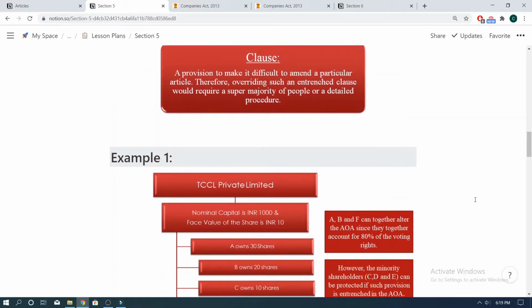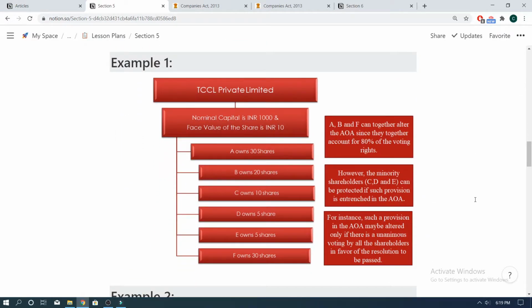Let's understand this with the help of a simple example. Let's say that there is a company by the name of TCCL Private Limited whose nominal capital is rupees 1000, in which the total number of shares is 100 and the value of each share is rupees 10. Suppose each share has one voting right and all the shares are subscribed by a total of 6 shareholders, where shareholder A owns 30 shares, shareholder B owns 20 shares, shareholder C owns 10 shares, shareholder D owns 5 shares, shareholder E owns 5 shares, and finally shareholder F owns 30 shares.